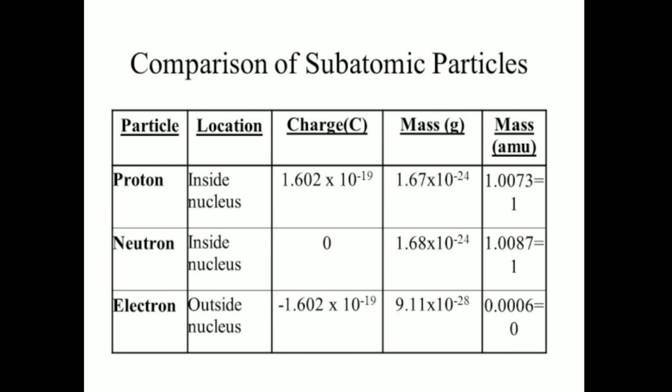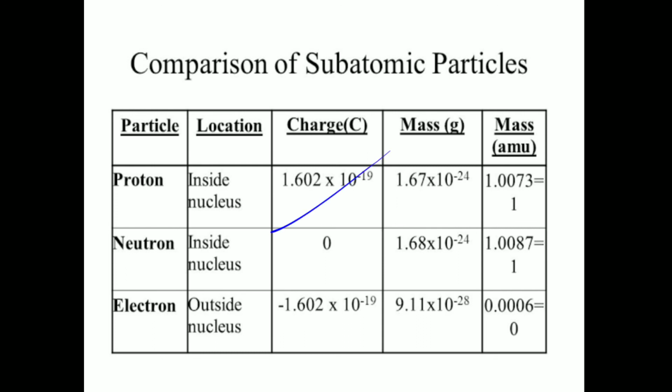And the location of protons, neutrons, and electrons. These are the subatomic particles. There are almost 200 subatomic particles, namely bosons, fermions, positrons, neutrinos, and all of them, but mainly we name three subatomic particles: proton, neutron, and electron. The proton is located inside the nucleus, the neutron inside the nucleus, but the electrons are present outside of the nucleus.